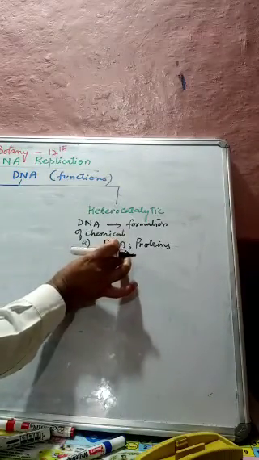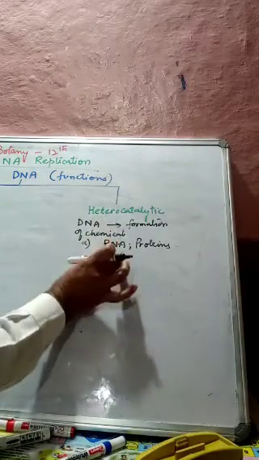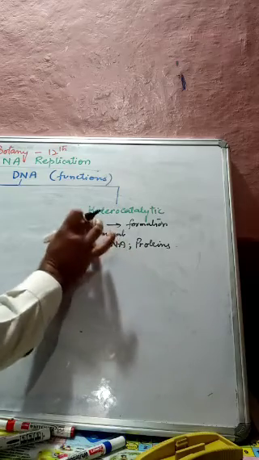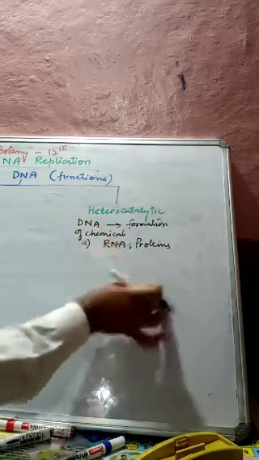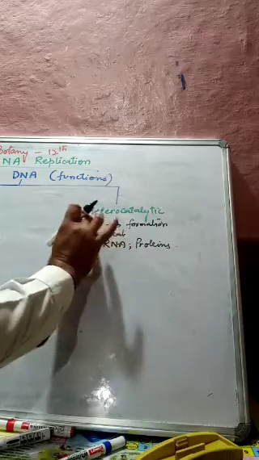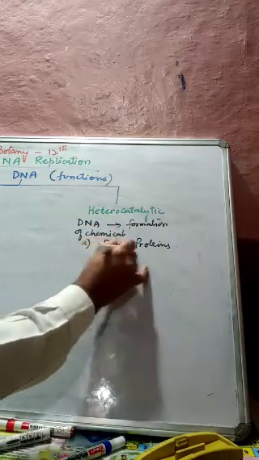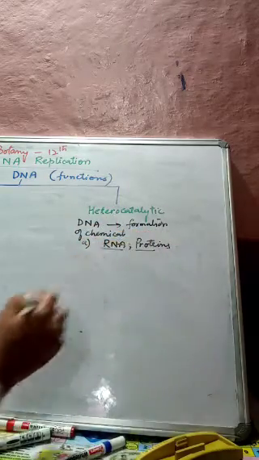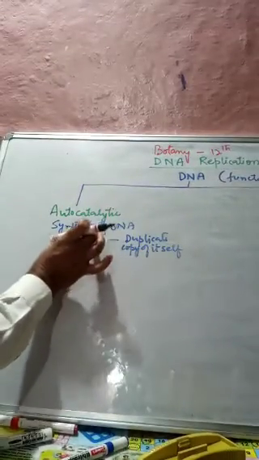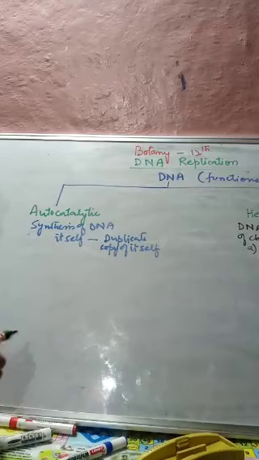The new substances formed are not DNA but different substances formed from DNA, like RNA and proteins. But in case of autocatalytic, the synthesis of DNA itself takes place.